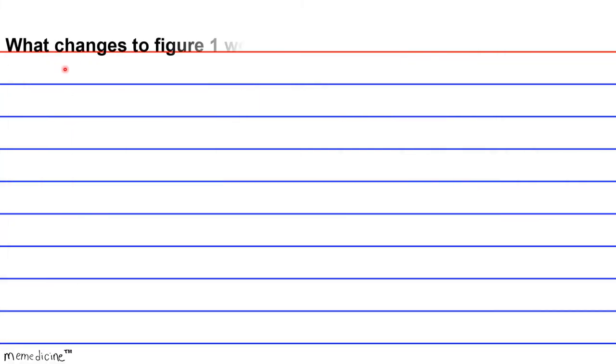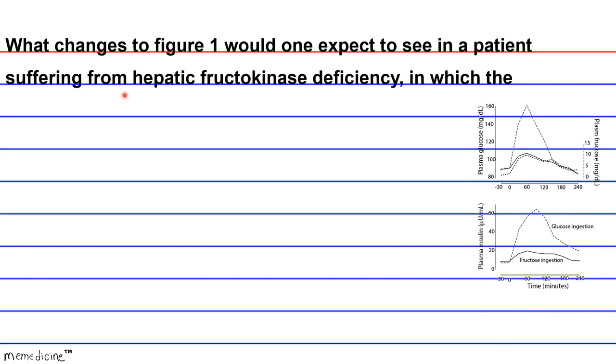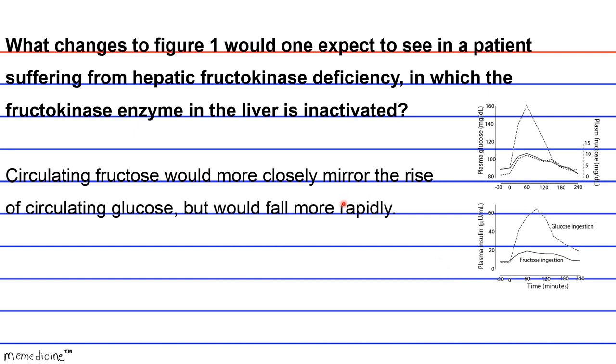What changes to Figure 1 would one expect to see in a patient suffering hepatic fructokinase deficiency in which the fructokinase enzyme in the liver is inactivated? Okay. A, circulating fructose would more closely mirror the rise of circulating glucose, but would fall more rapidly.